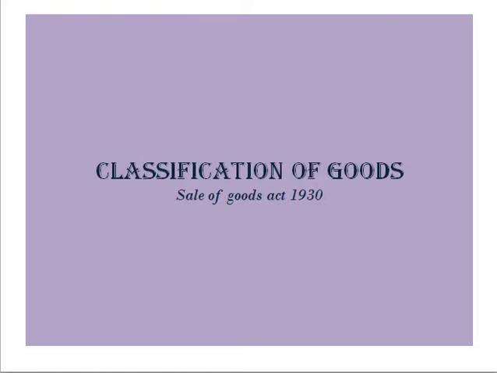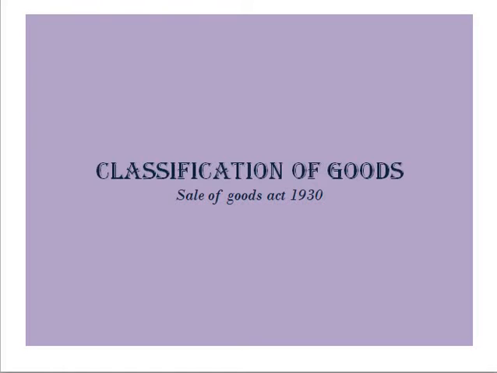And also we know what is sale and agreement to sell. We had discussed the difference between sale and agreement to sell, sale and bailment and all. And today we will be discussing classification of goods. In previous classes we had discussed what we mean by goods and services also. So today we will move on to classification of goods.